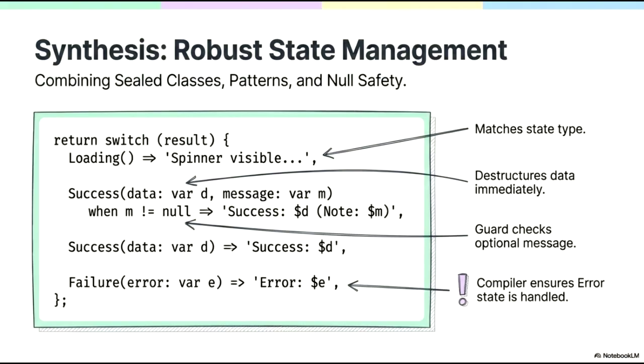Finally, because the underlying result class is sealed, the compiler ensures exhaustiveness. This means we are required to handle the failure state, preventing common runtime errors by forcing us to account for every possible outcome at compile time.